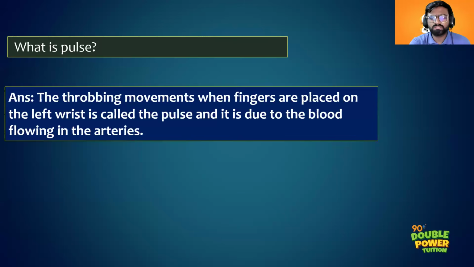Instead of just mentioning blood vessels, you can mention arteries. Because usually through veins we cannot identify pulse. The pulse is only seen in arteries, not in the veins, because through the veins the blood is flowing at low pressure, so there will be no pulse. So when we are touching here, we are actually trying to identify the artery. So the pulse is usually seen in the arteries, not in the veins.